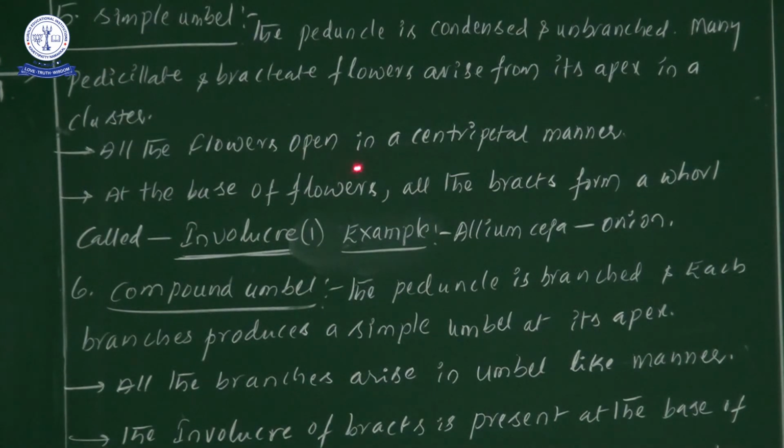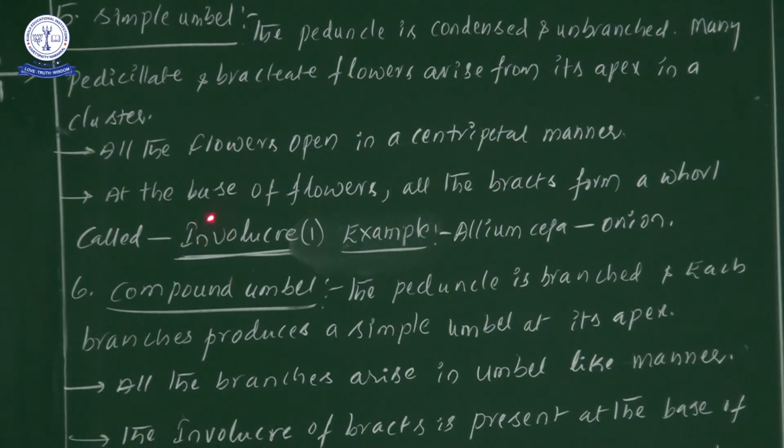Now all the flowers open in a centripetal manner, in a simple umbel as well as in a compound umbel. So definitely we will observe the centripetal arrangement of flowers. Now at the base of flowers, all the bracts form a whorl called involucre.